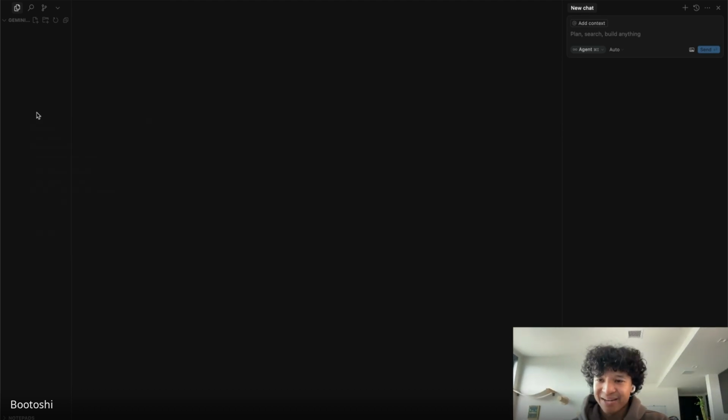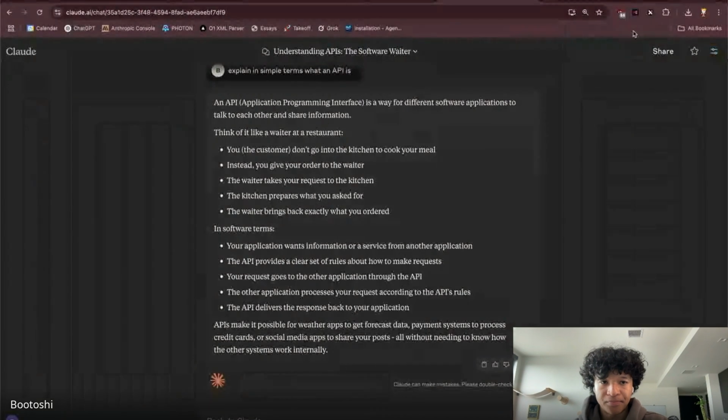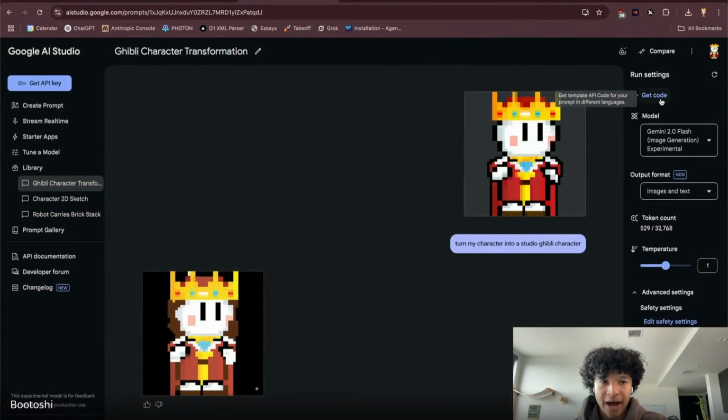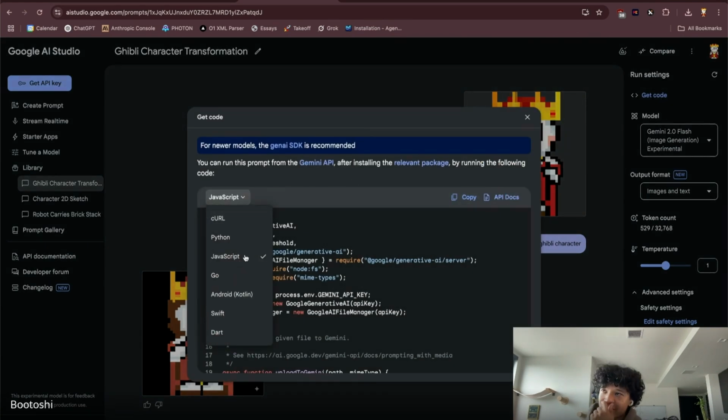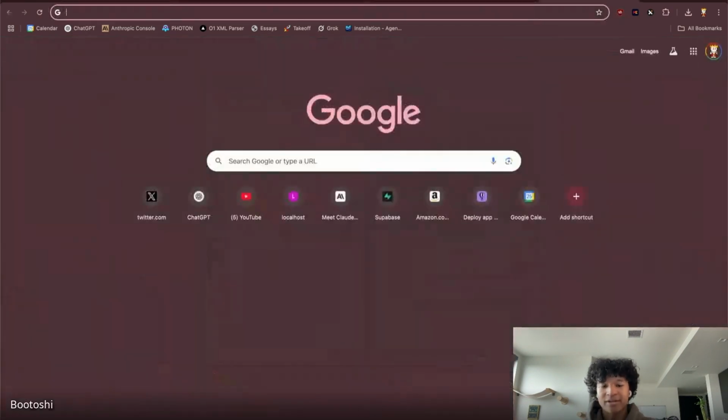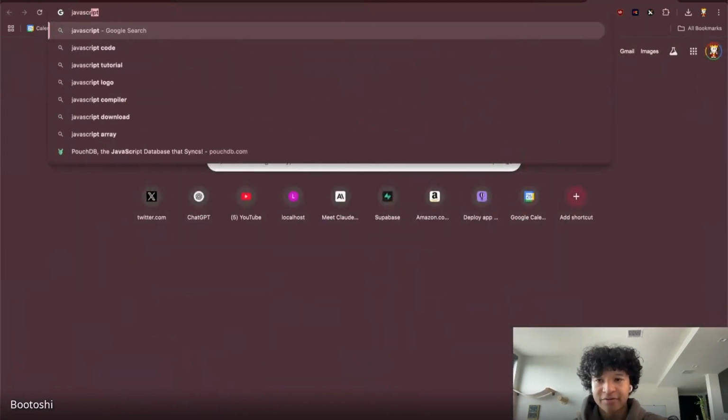I don't know. Anyways, so now we're in this empty code base directory, and I'm trying to figure out, how do I even start making this application? If I go back, we can see that in our case specifically, Google provides us code. There are different coding languages. The main two that I work with are Python and JavaScript.